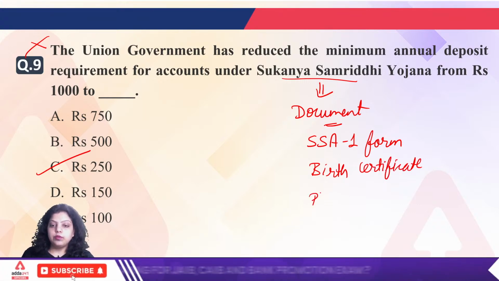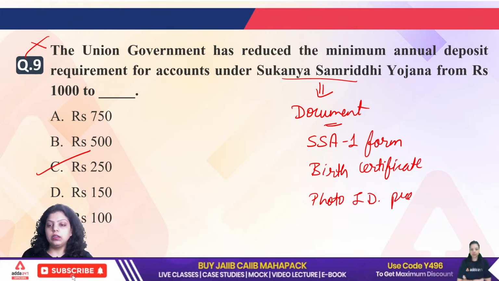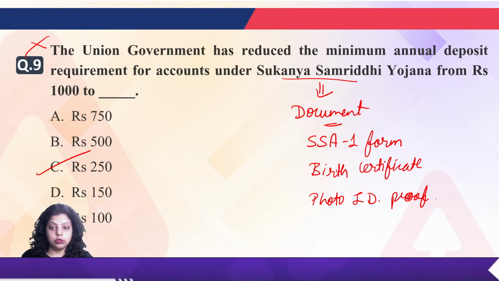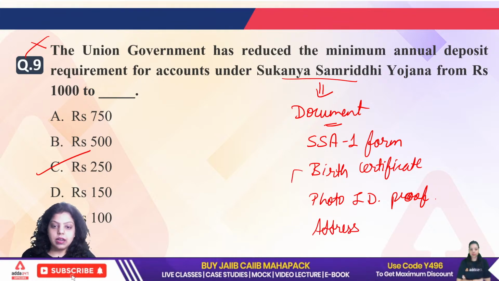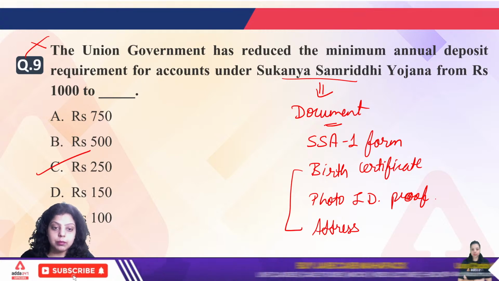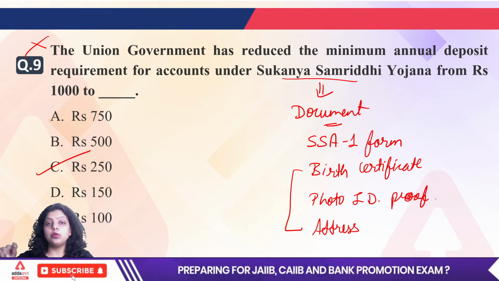Then the photo identity proof of the guardian. It can be your parents, it can be your legal guardians also. And lastly, address proof of the guardians. So these are the 3 documents which you have to present in the bank for opening the Sukanya Samriddhi Yojana account with Sukanya Samriddhi account form 1.